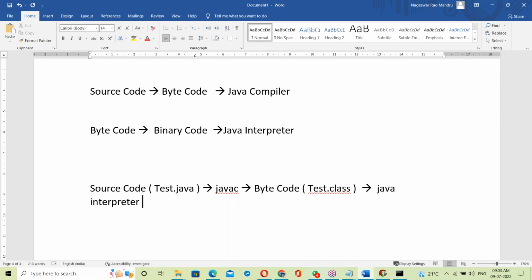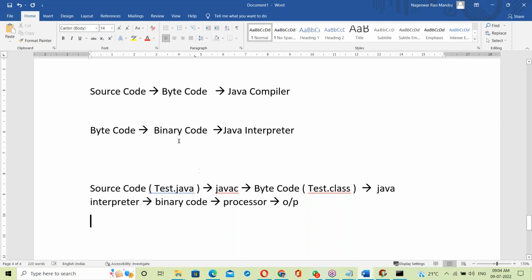So bytecode is given to the Java interpreter, right? Now the Java interpreter takes that bytecode file and converts it into binary code. That binary code is given to the processor. The processor generates the output here.